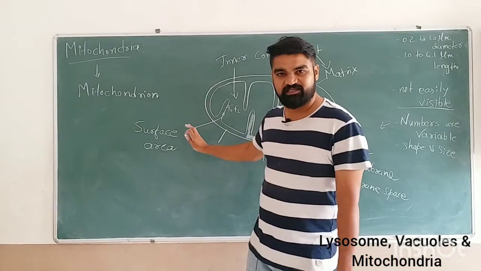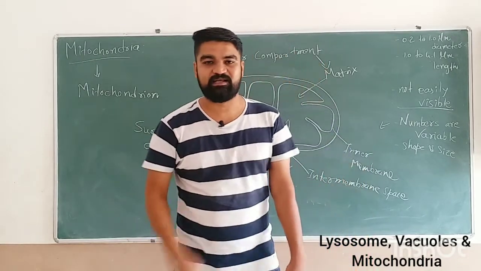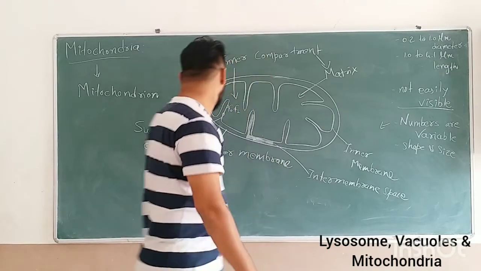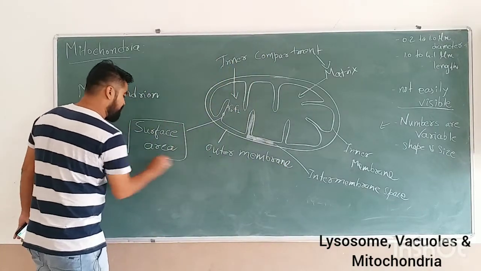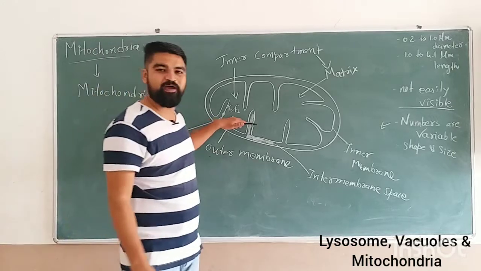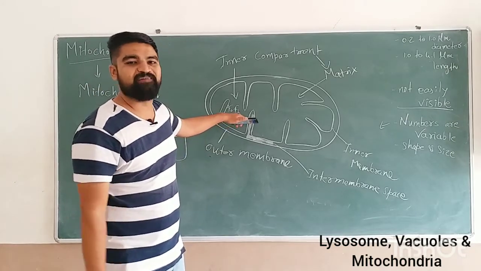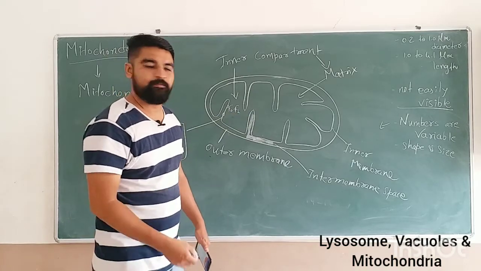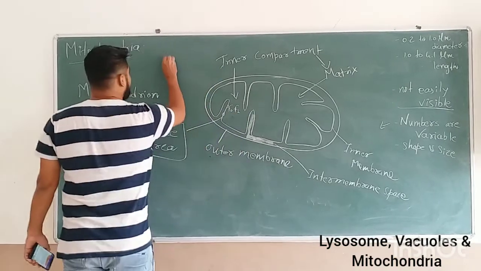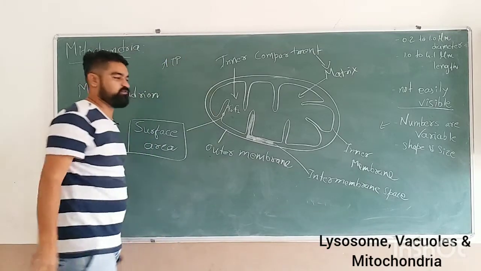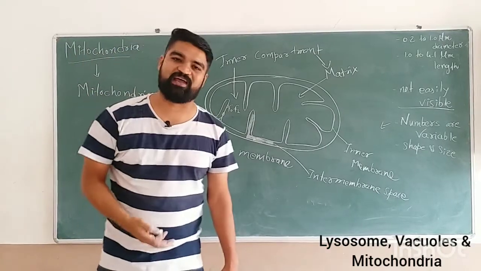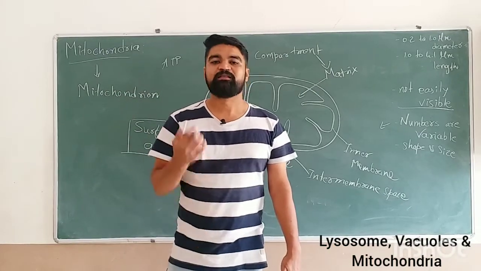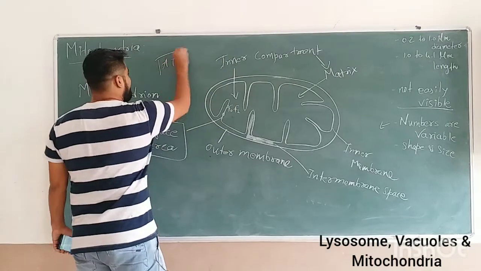This is not in your syllabus right now, but when you have exams like JEE and NEET, this detail will be useful to know why they need to increase the surface area of the inner membrane, because they have the F0F1 particles which are involved directly in the process of ATP production. ATP is adenosine triphosphate, also called the currency of energy in the cell. So whatever energy we utilize at the cellular level is in the form of ATP.